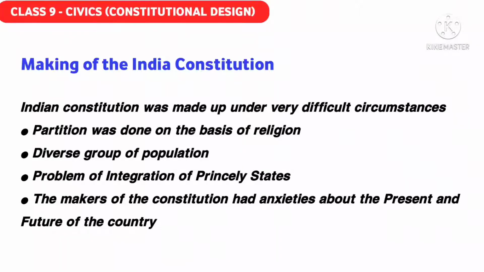Another problem was the integration of the princely states. I also told you this one, that so many princely states were there, and they said that we are not going to join. Princely states means the states ruled by the kings. I also gave you some examples like Jammu Kashmir and Hyderabad. Jammu Kashmir and Hyderabad had the right that they either can join the Indian side, or they can join the Pakistan side after the partition. Ultimately both of them came to the Indian side. Some portions of Jammu Kashmir went to Pakistan. So these were the problems.